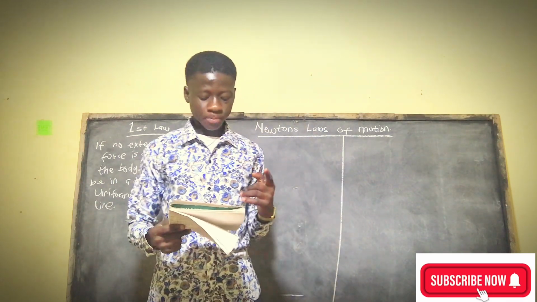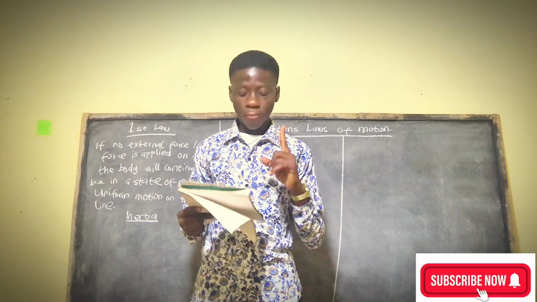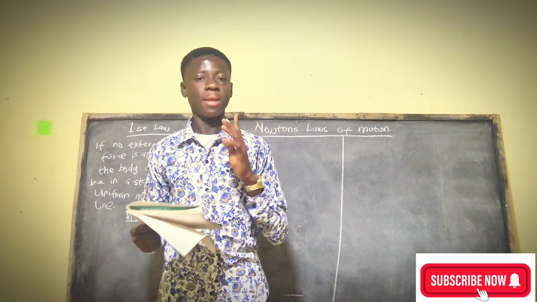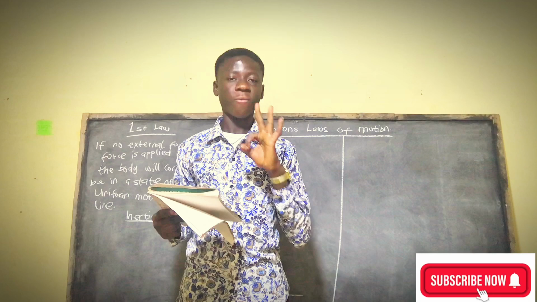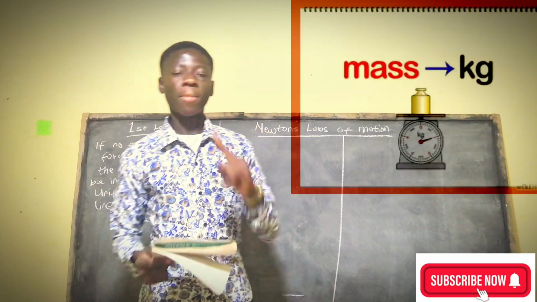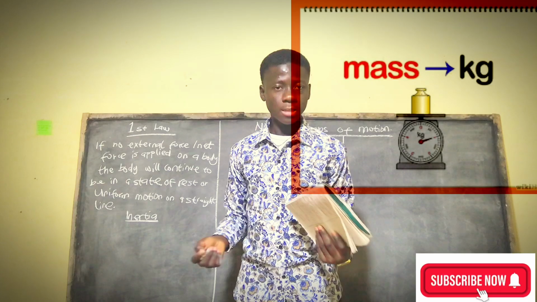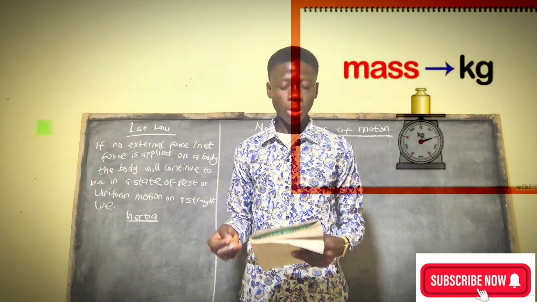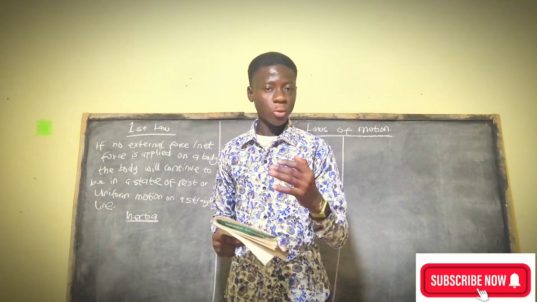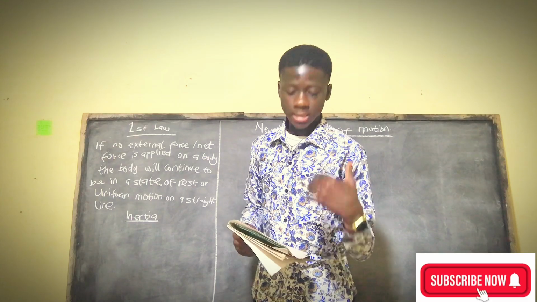Okay, let's continue. There are various factors that affect the first law of motion, that is, inertia. There are about three factors that can affect it. One is the mass of the body. The bigger the mass of the body, the greater the inertia.